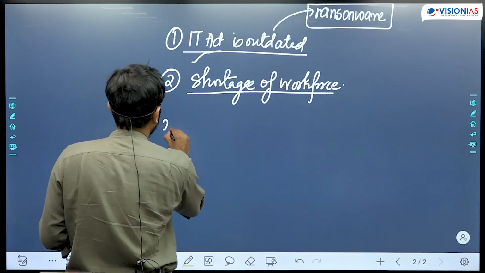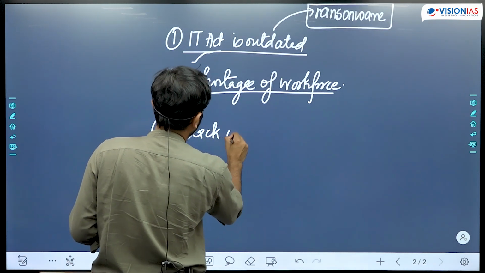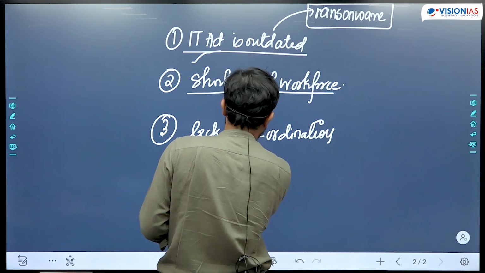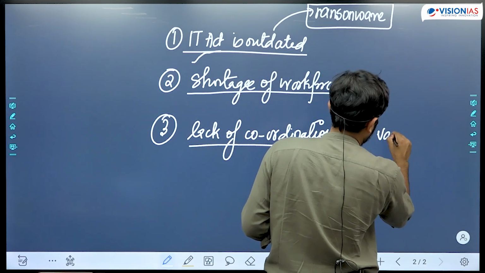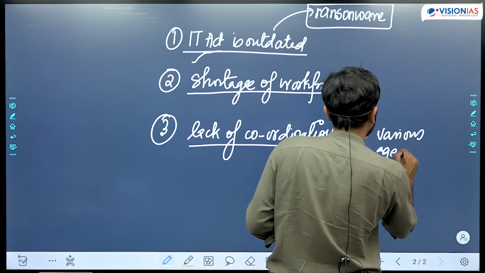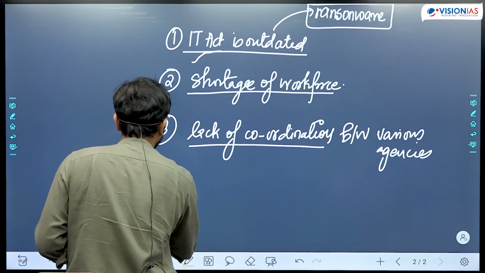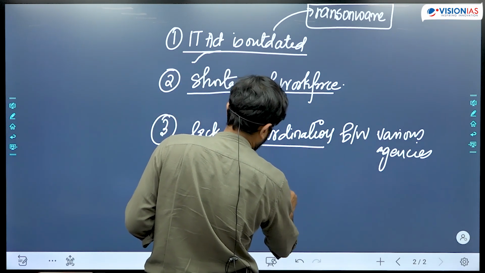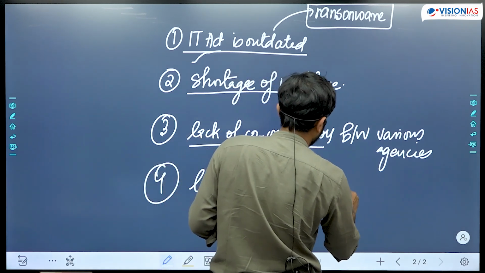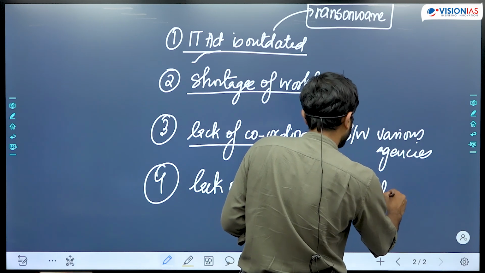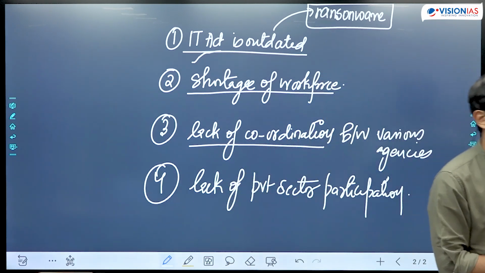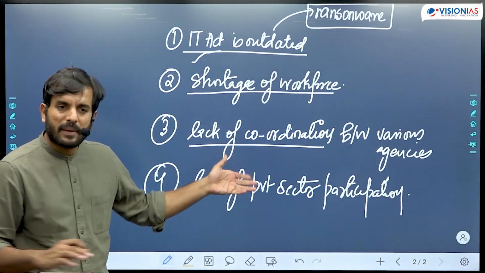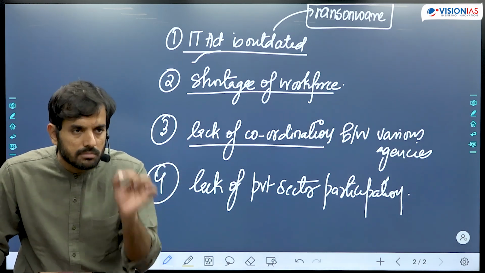Third, you could probably be talking about that there is lack of coordination. हमने institutions तो बहुत सारे बना दिए, but अभी भी lack of coordination है between various agencies. Right? Then another issue that you may talk about can be the lack of participation of private sector. Private sector has not participated enough in enhancing their cyber security, and as a result of that, our cyber security efforts remain to be weak as a result of that. Right? So इस तरीके के आप एग्जाम्पल्स दे सकते हैं of what are the problems that exist in dealing with cyber security.